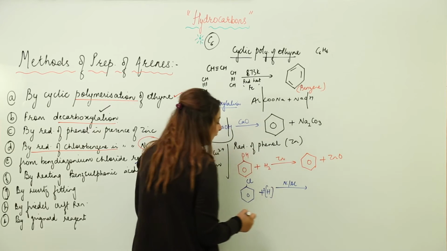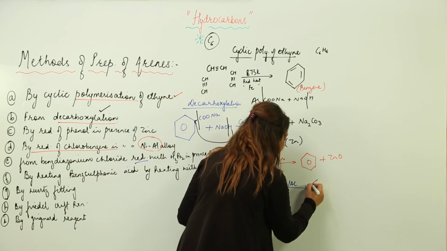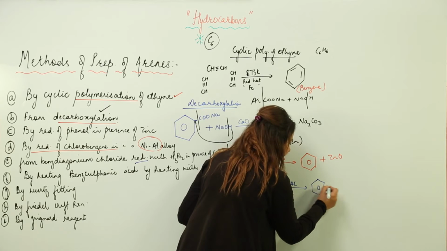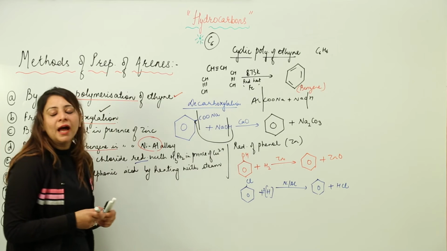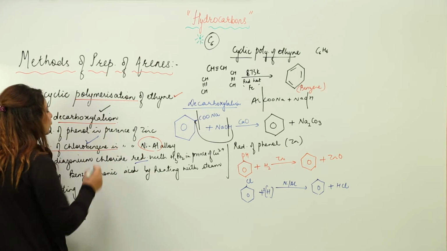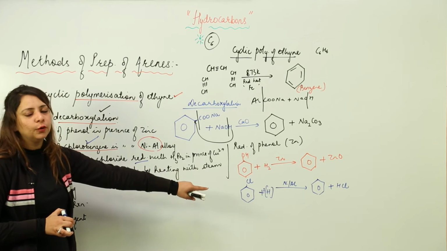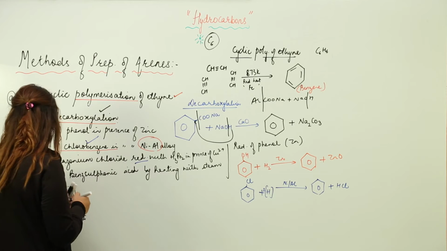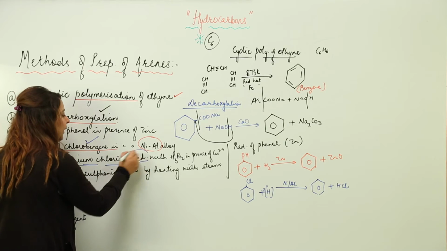So when this happens again, this H is supplied to this chlorobenzene, which transforms into benzene, and the H left combines with Cl and is liberated as hydrogen chloride. So this is how by reduction of chlorobenzene in presence of nickel aluminium alloy you can transform into an arene. Next method we have is from benz-diazonium chloride reduction.